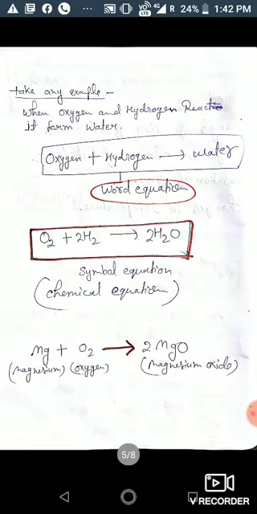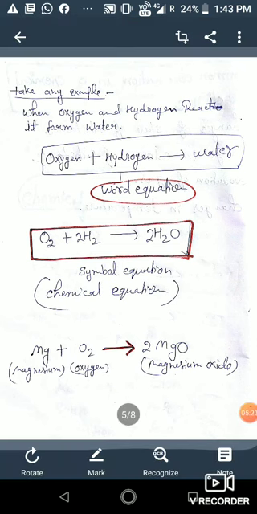Now we will understand this. Okay, take any example. Like when oxygen and hydrogen react, it forms water. You all know about this. When oxygen and hydrogen react, it forms water. But this description of a chemical reaction in the form of a sentence is quite long, right? Writing this will be very lengthy, but it can be written in a simpler form.